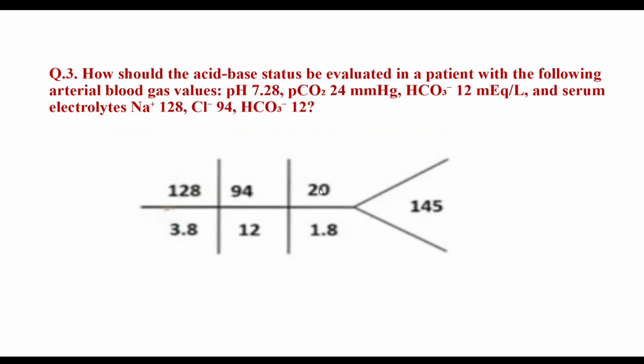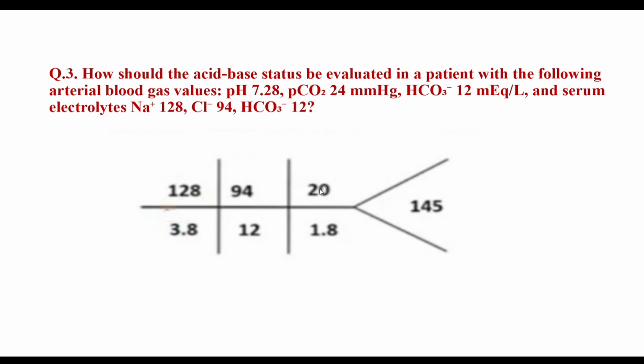pH is 7.28, that is below 7.35, that is acidosis. In acidosis, either PCO2 will be increased or bicarbonate will be decreased. So here bicarbonate has decreased significantly, but PCO2 is not increased beyond 40. So here it is the case of metabolic acidosis like the previous one.